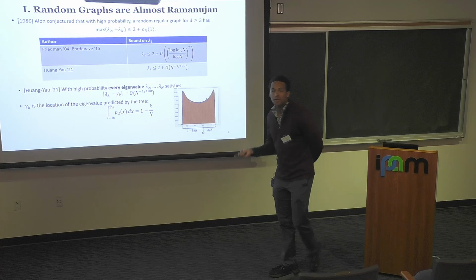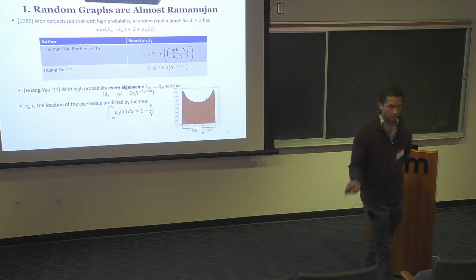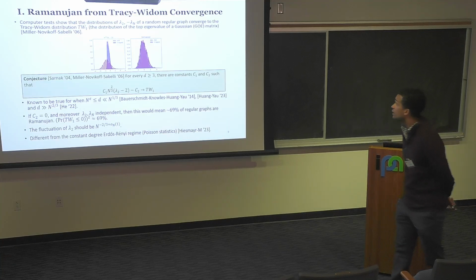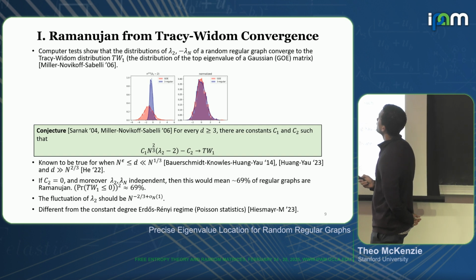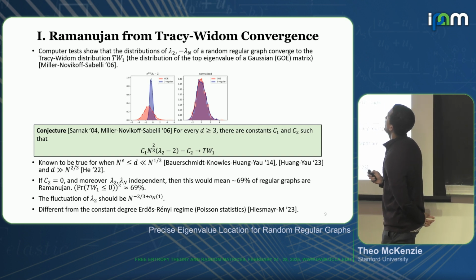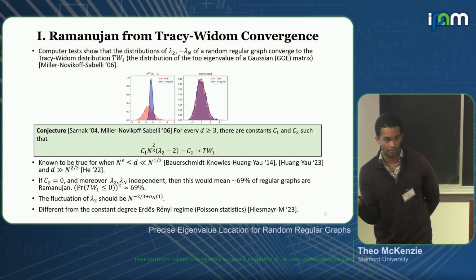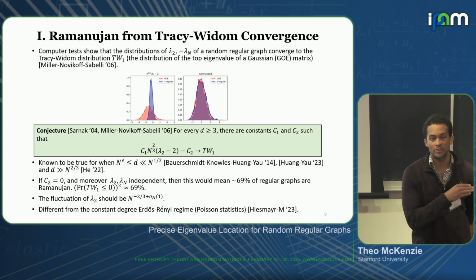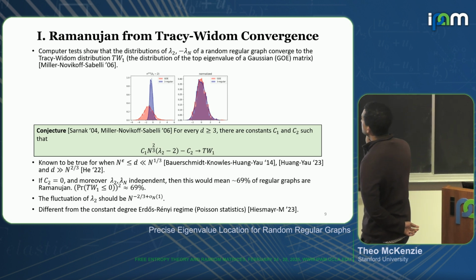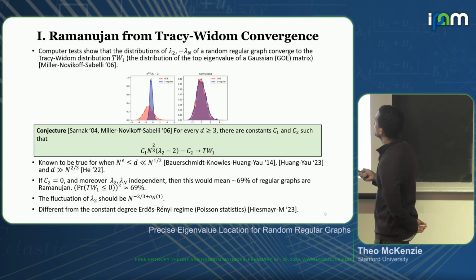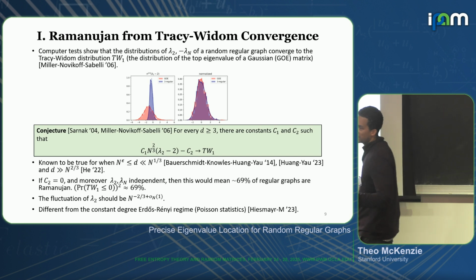But what would we actually expect to be the real answer? Like, how big should this fluctuation really be? Well, Miller, Novikoff, and Sabelli ran these computer tests. And what they observed is that lambda 2 and minus lambda n seem to converge to Tracy-Widom, so the distribution of the largest eigenvalue of a GOE matrix. And this is a plot from this paper where up to some normalization, it seems like you're getting the same distribution.